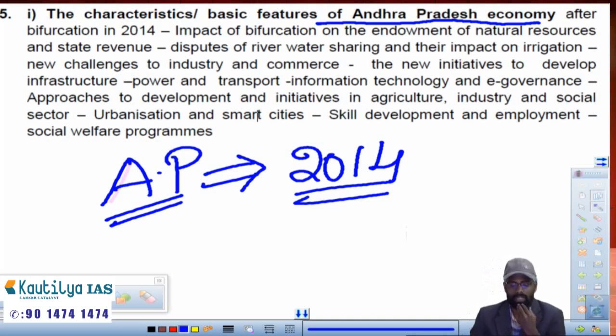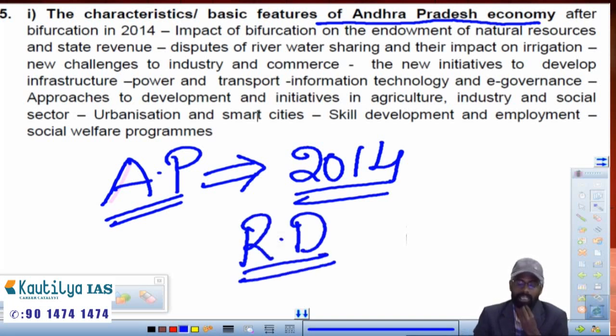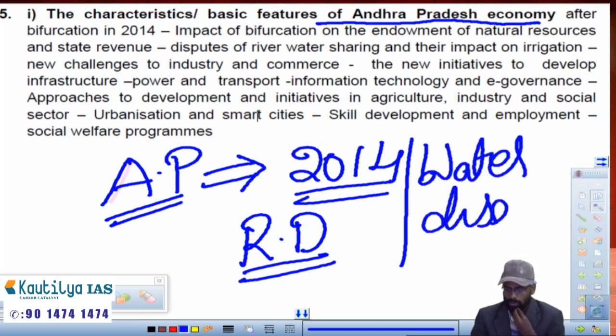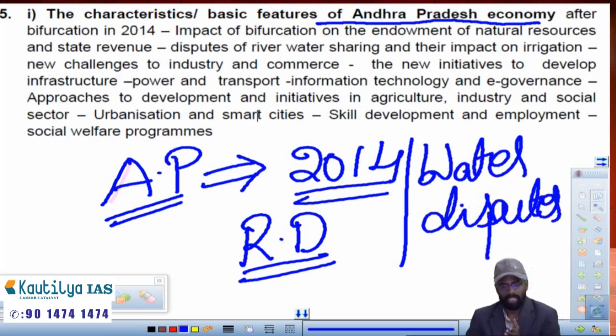So in this we will deal with the concept called revenue deficit. Why is AP having a revenue deficit? How can it be minimized? Those things we will discuss. And apart from this, at the time of bifurcation, revenue deficit is one issue and water disputes are the other. So what are the different issues coming out of water between Telangana and AP? How many TMC should be shared on the Krishna river as well as the Godavari river, and their impact on the respective irrigation facilities?